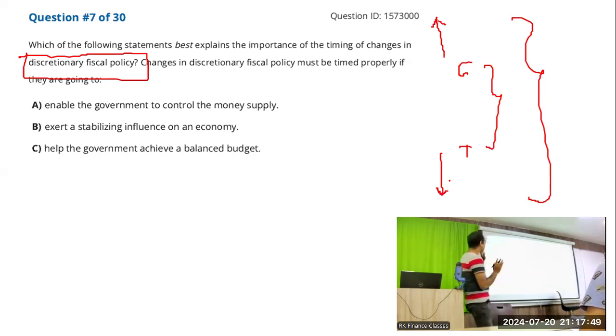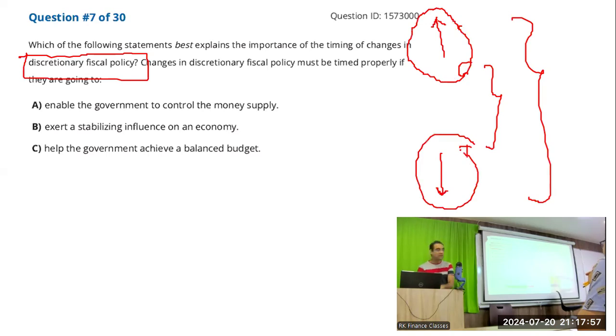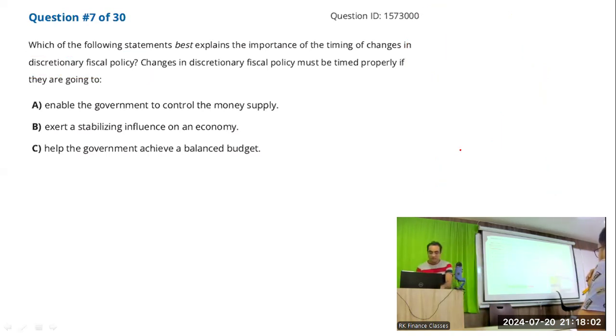So if the government wants to do expansionary fiscal policy, the gap between G and T would be increased by either increasing the G or cutting down on the T. It's clear? Okay, so over here, option A was wrong because money supply is changed by the RBI, not the government. The money supply is not under the purview of the government, it comes under the purview of the RBI. So option A was deleted from that perspective.